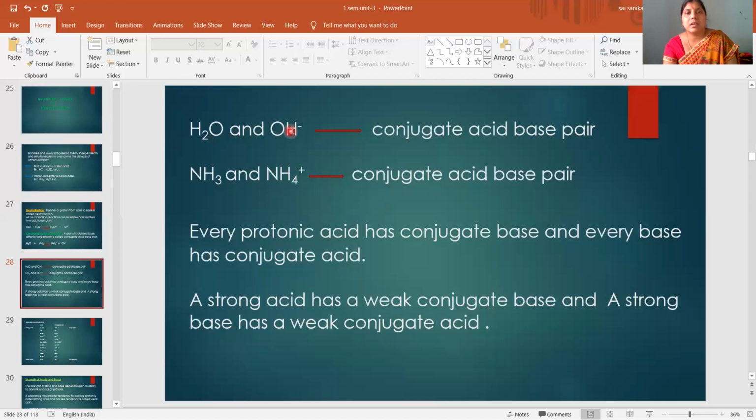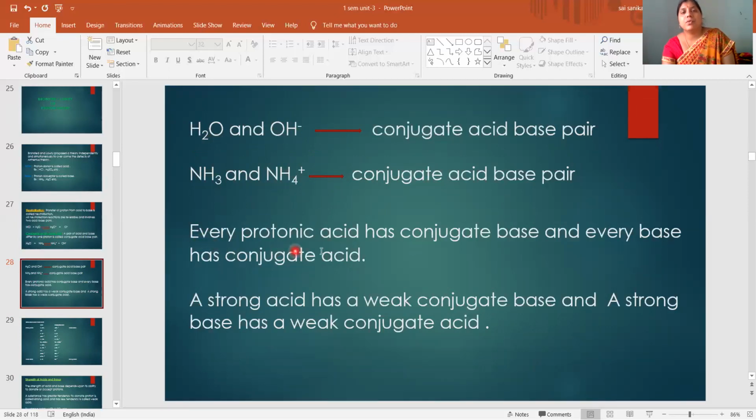Why are we saying conjugate acid base pair? Here the difference is one proton. Here two protons, here one proton. The difference is how many protons? One proton difference between the two in an acid base pair. Here also there is one proton difference. So H2O and OH minus ion is one conjugate acid base pair, and NH3 and NH4 plus is one conjugate acid base pair. Okay.